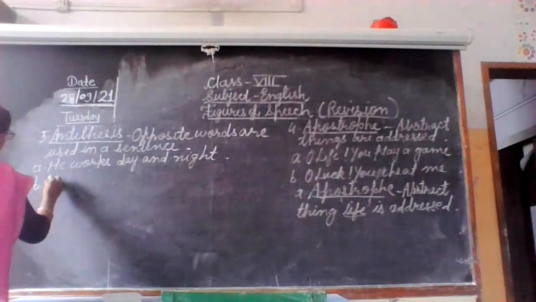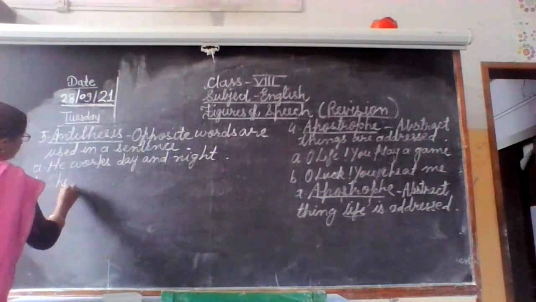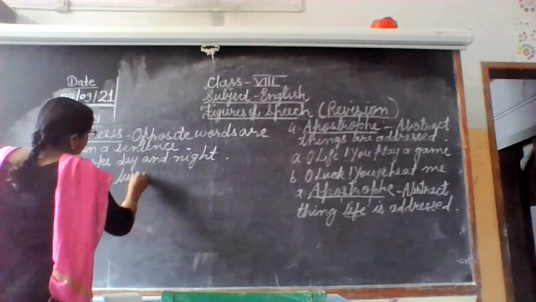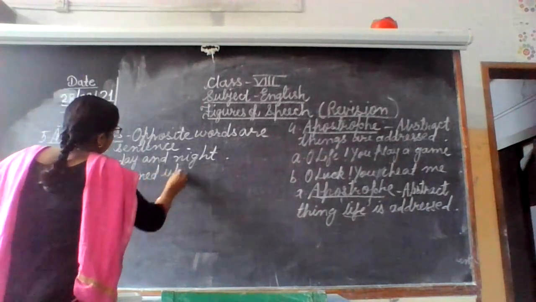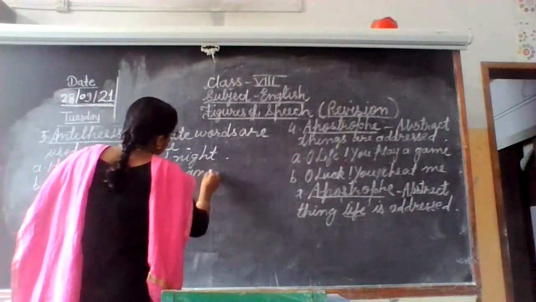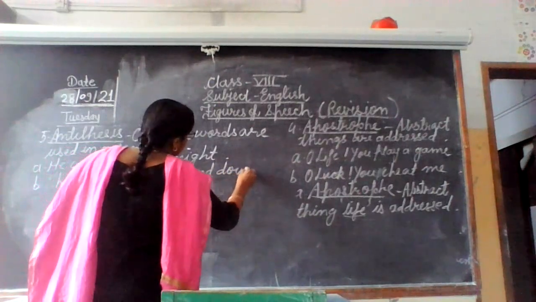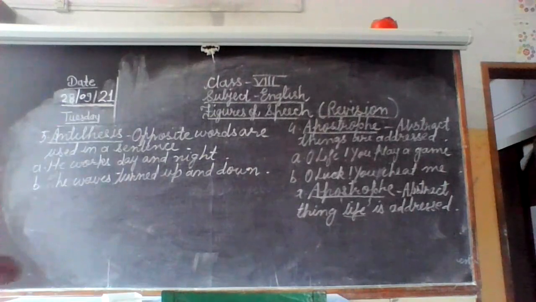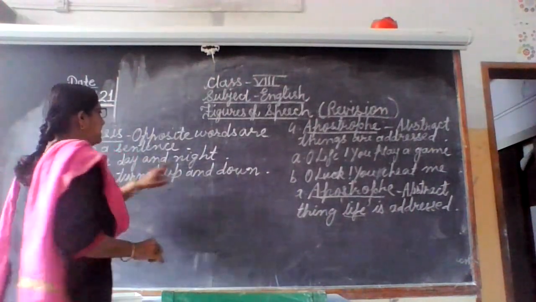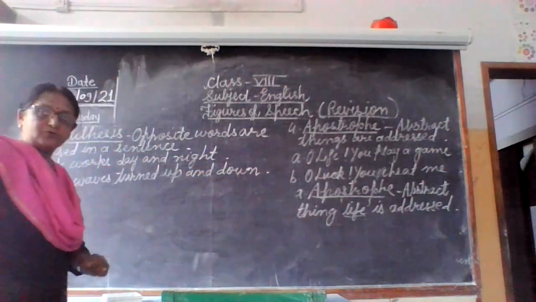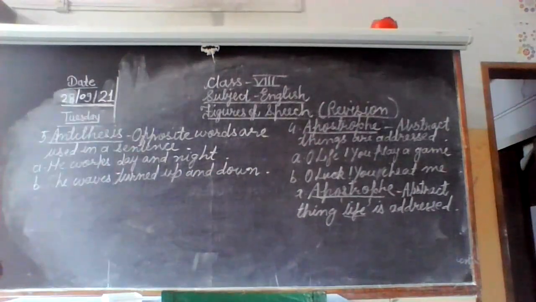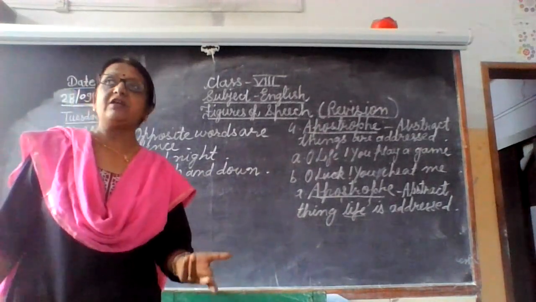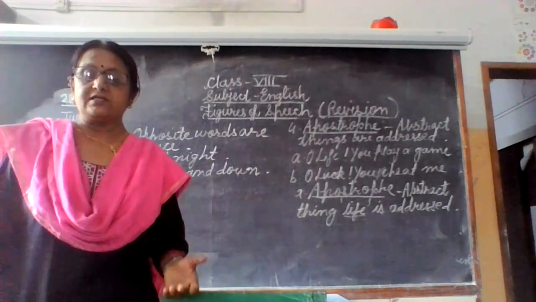Second example. The waves turned up and down. Now listen here. So these are the words, day and night are opposite words, up and down are opposite words. So these we are using in the sentence, upar, niche, up and down. Okay, there are many ups and downs in life. Again, we are using the opposite words here.